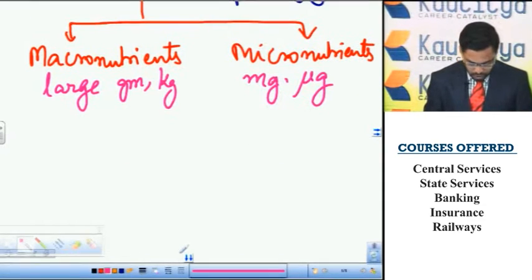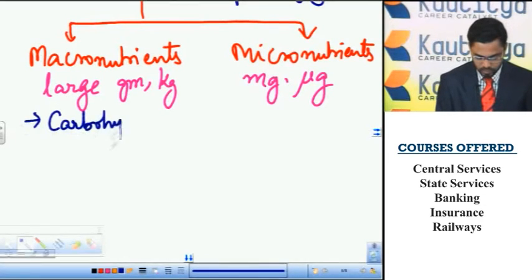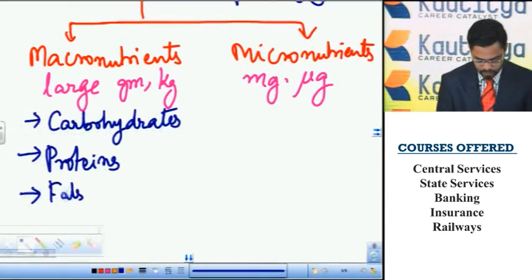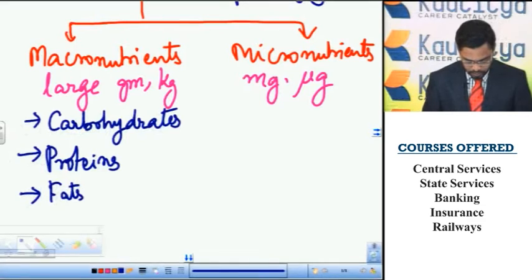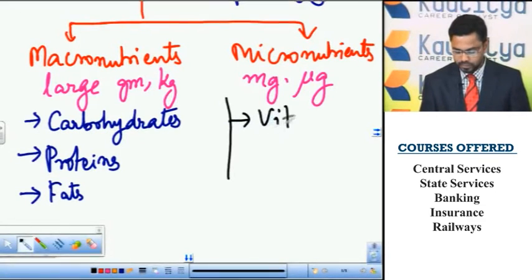Examples of macronutrients are carbohydrates, proteins and fats. Examples of micronutrients are vitamins and minerals.